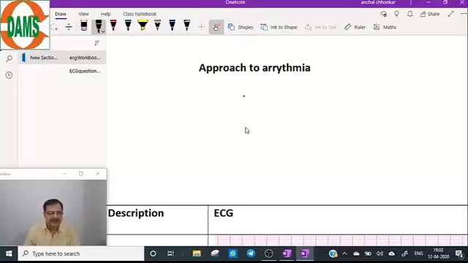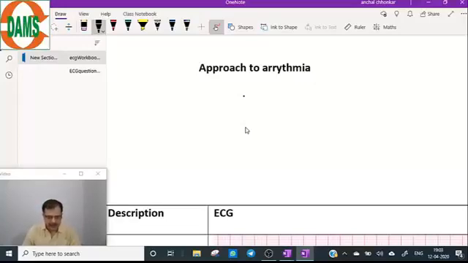Basic number five, as I have told you, will be covered under electrolyte imbalance. So basic 5 is: how electrolytes are responsible for the action potential of the heart, and how they affect the ECG. That we will do under the electrolyte imbalance section.